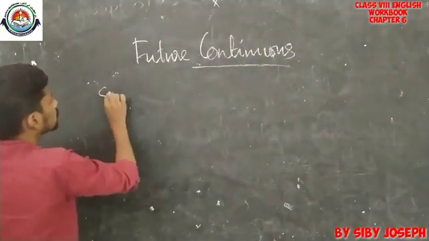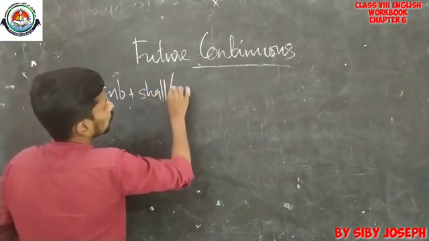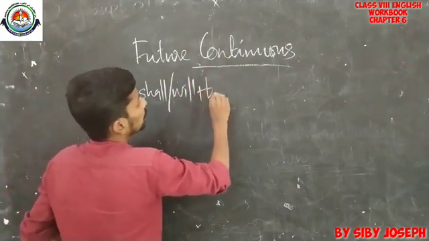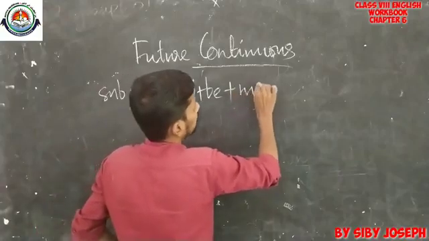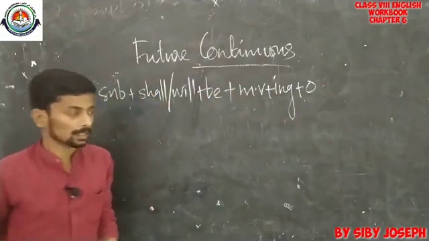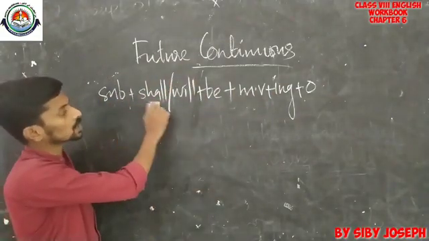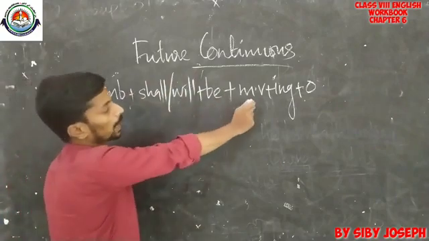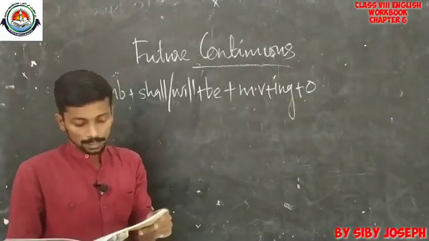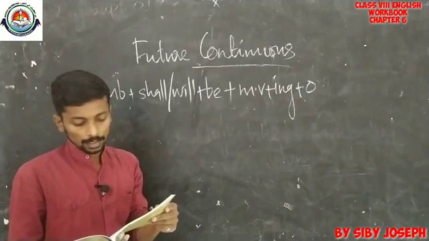Subject, then shall or will, then plus be plus main verb plus ing plus object. So this is actually the structure for future continuous. Subject is there, shall or will is there, be is there, main verb is there, ing form is there, then object is there.